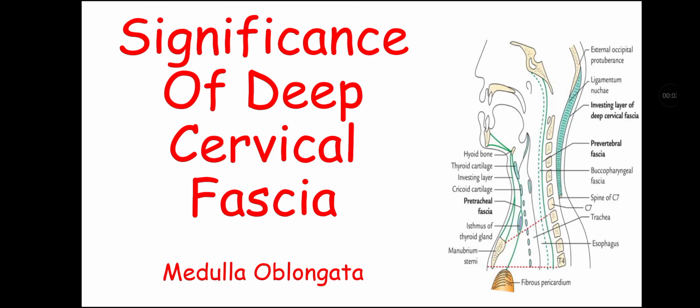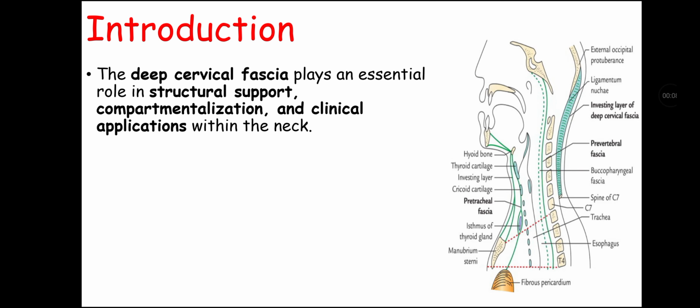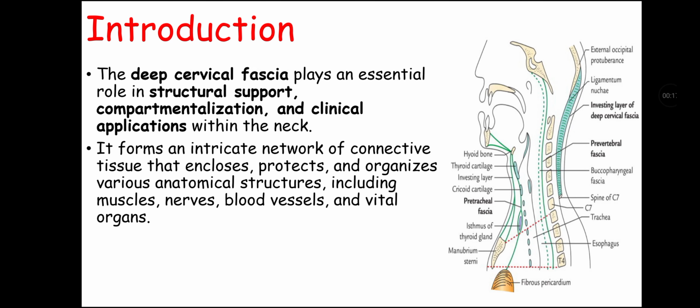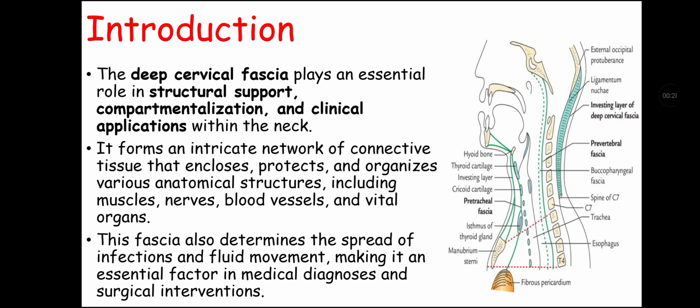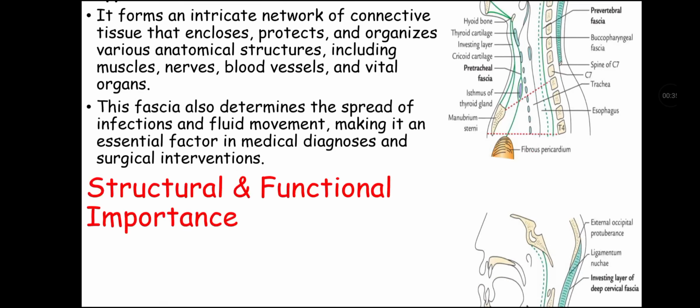Today we are going to talk about the significance of deep cervical fascia. We will start our topic with introduction. The deep cervical fascia plays an essential role in structural support, compartmentalization and clinical application within the neck. It forms an intricate network of connective tissue that encloses, protects and organizes various anatomical structures including muscles, nerves, blood vessels and vital organs. This fascia also determines the spread of infection and fluid movement, making it an essential factor in medical diagnosis and surgical interventions.